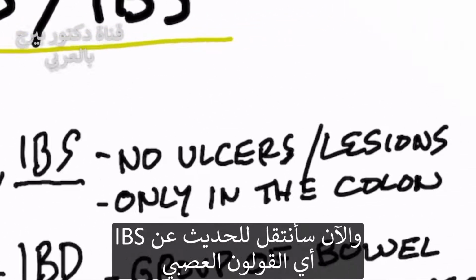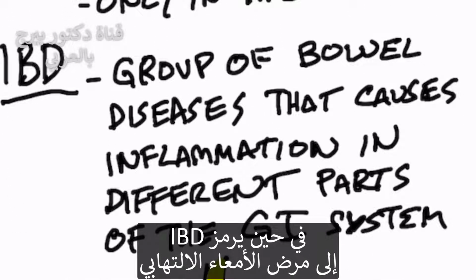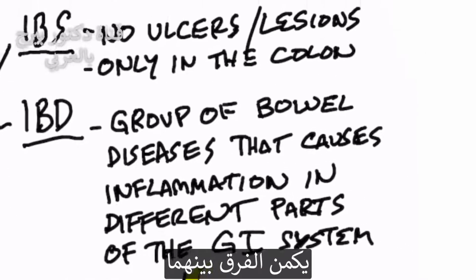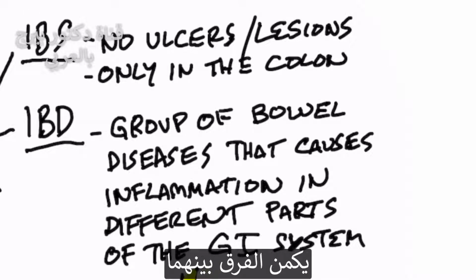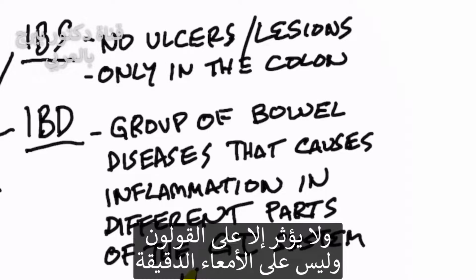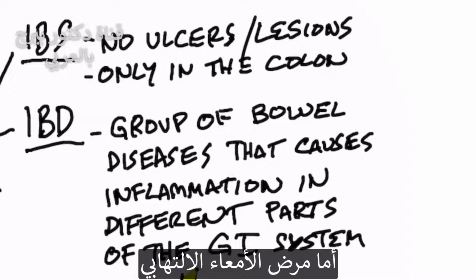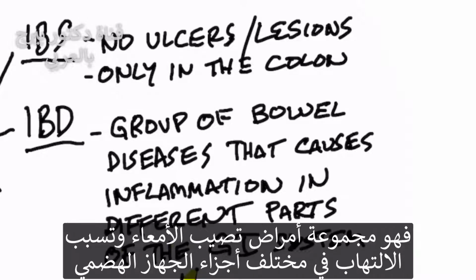All right, now let's switch over to IBS. That's irritable bowel syndrome. And then we have IBD, which is inflammatory bowel disease. Now, the difference between IBS and IBD is this. In IBS, there's no ulcers, there's no lesions. It only affects the colon, not the small intestine. So basically, you have inflammation in your large intestine. All right, IBD is inflammatory bowel disease. It's a group of bowel diseases that cause inflammation in different parts of the GI system.